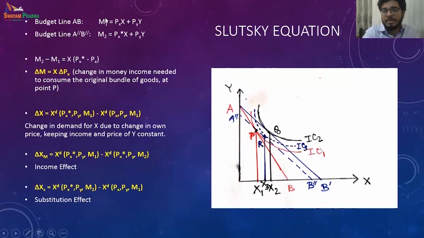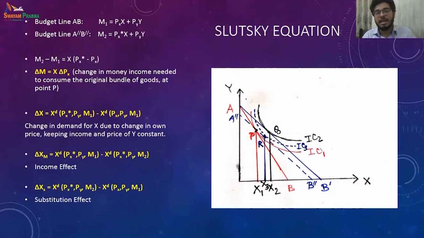my budget line, if my income is given as M, so it is M1, the initial income. M1 is a summation of price of X and quantity of X plus price of Y and quantity of Y. M2, that is the new budget line A double prime, B double prime, is nothing but the new price of X multiplied by the amount of X plus price of Y multiplied by the amount of Y. So that is my new budget line when we are considering PX star, the new price.